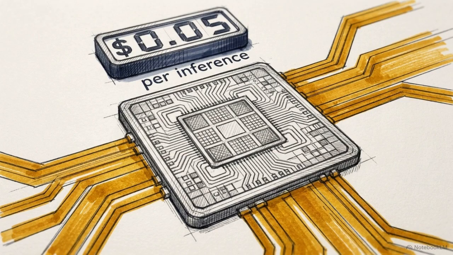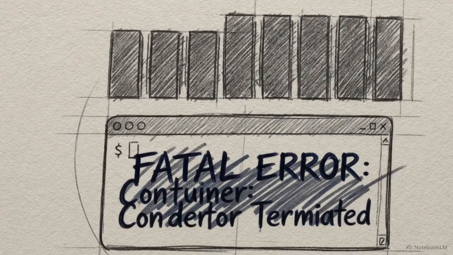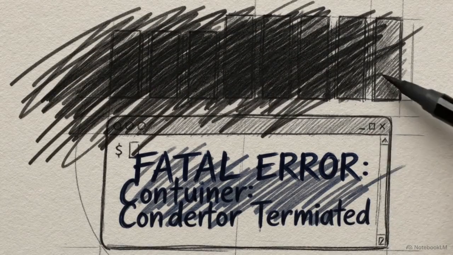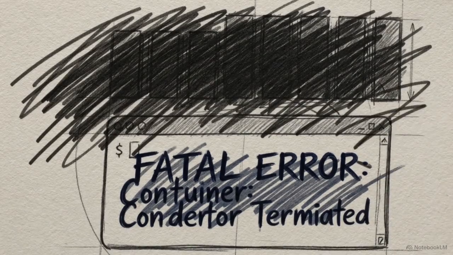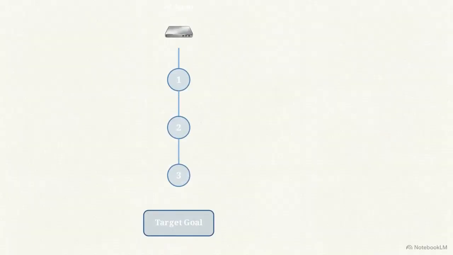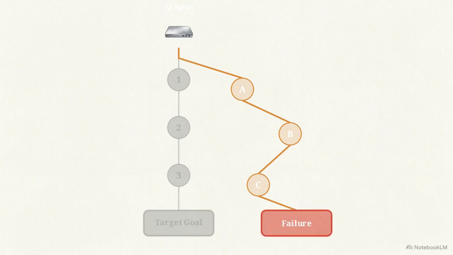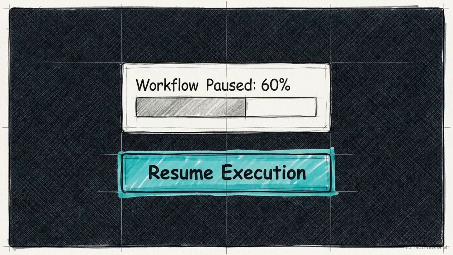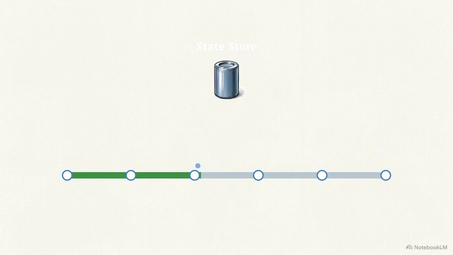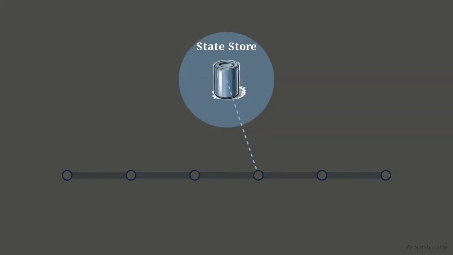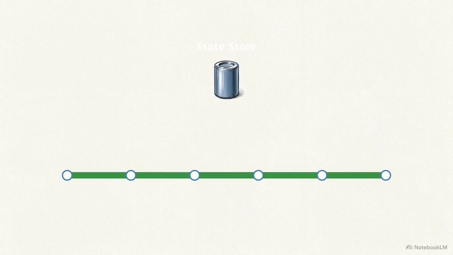Large language model calls are highly resource-intensive. They require several seconds to return a response and carry high token costs per inference. If a stateless agent container crashes mid-execution, the entire context window is wiped from memory, and all subsequent steps dissolve into nothing. Because AI outputs are non-deterministic, you cannot simply restart the chain from the beginning. A second run will generate a completely different sequence of reasoning, breaking the original logic path. The system requires deterministic replay. If a crash occurs, the agent must be able to boot back up and resume its operation exactly from the last completed step, using the exact context it had previously generated.